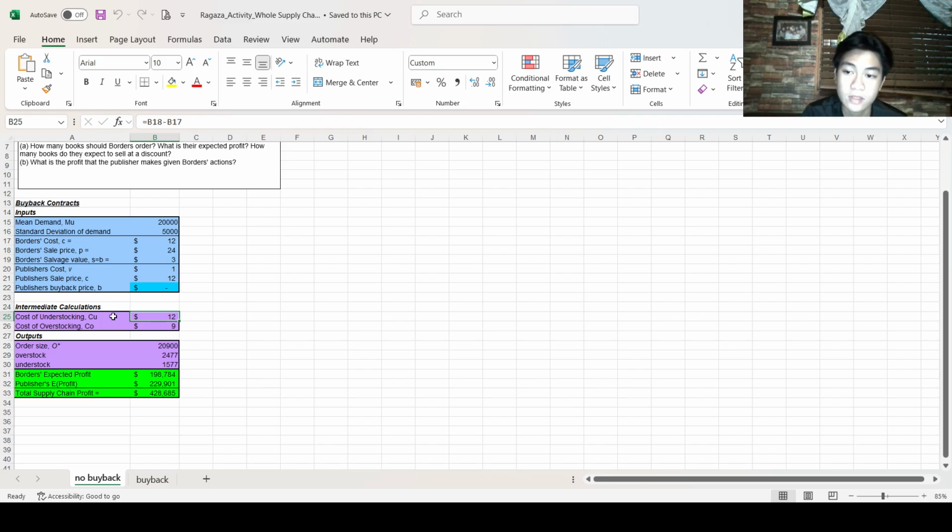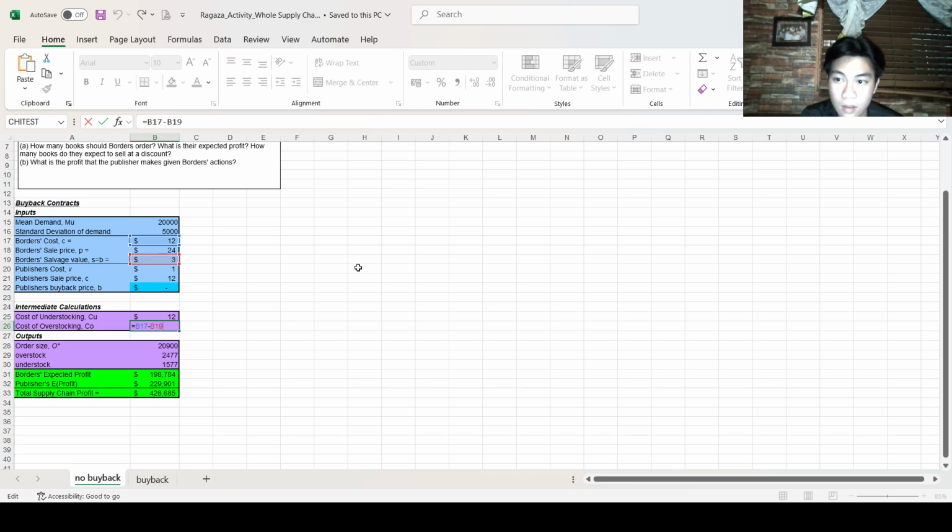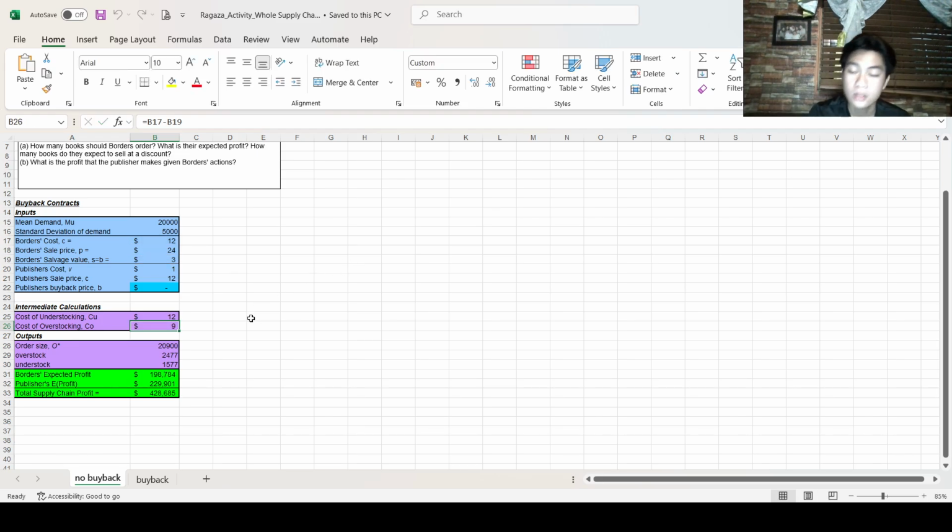While for the cost of overstocking, which is denoted as CO, this is $9, and this results from taking the Borders cost, which is $12, minus the Borders salvage value, which is $3, and that will result in $9.